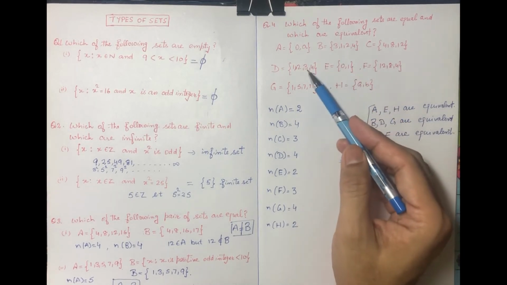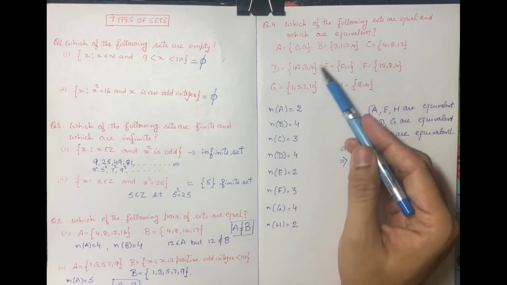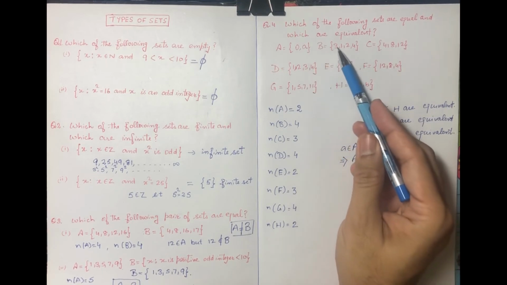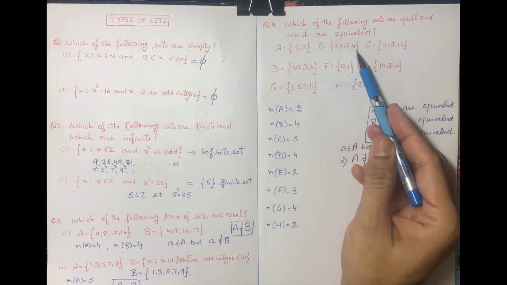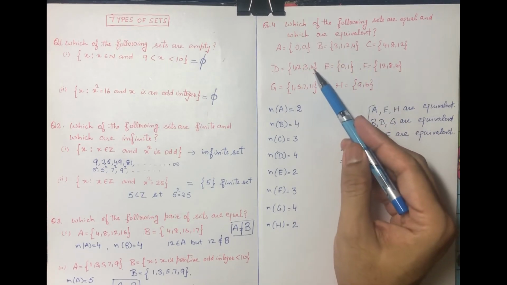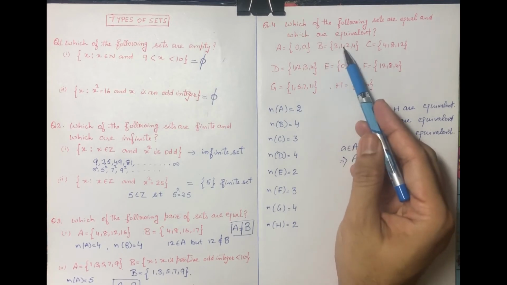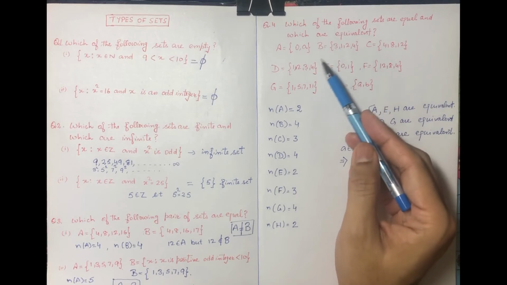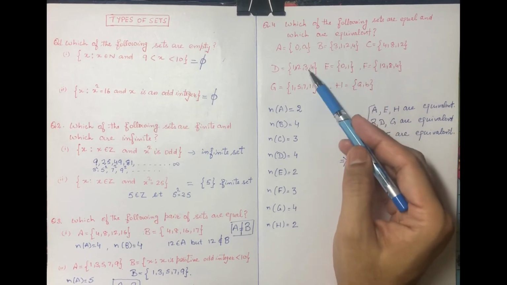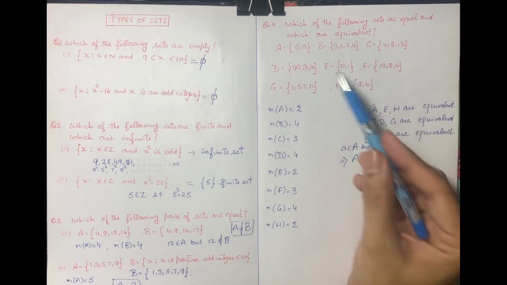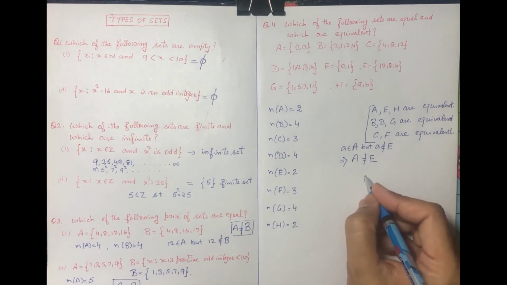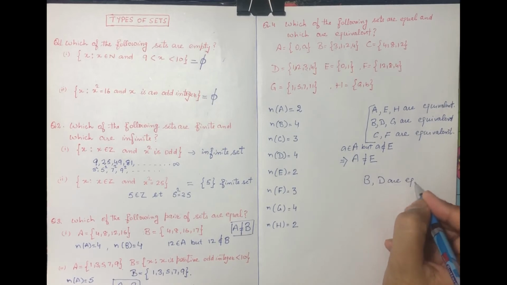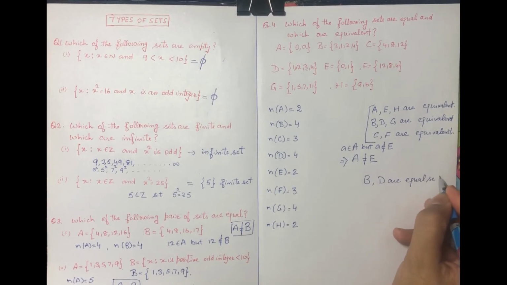Now B, D and G. Look at set B and D. Both have 4 elements, and B has 3, 1, 2, 4 and D has 1, 2, 3, 4. So they have the same elements. 3 belongs to D, 1 belongs to D, 2 belongs to D as well as 4 belongs to D. So B and D are equal sets.